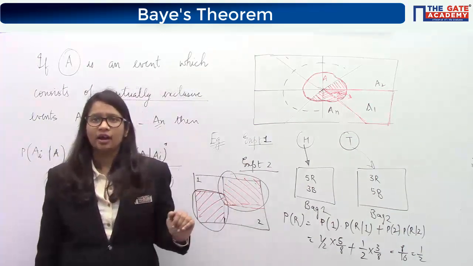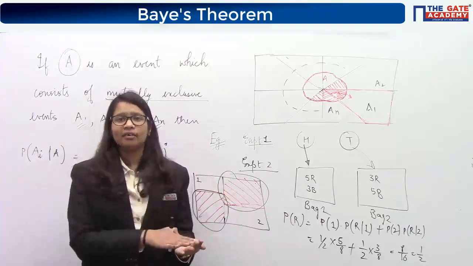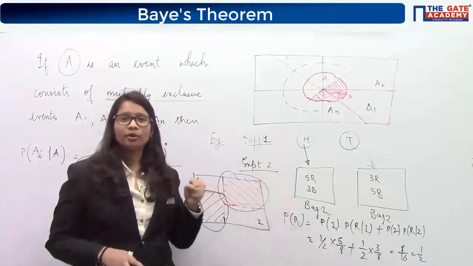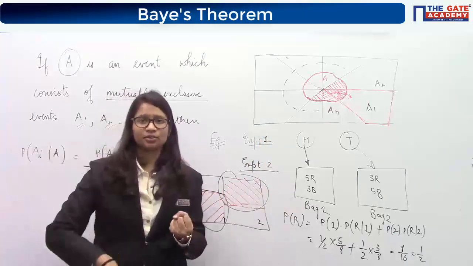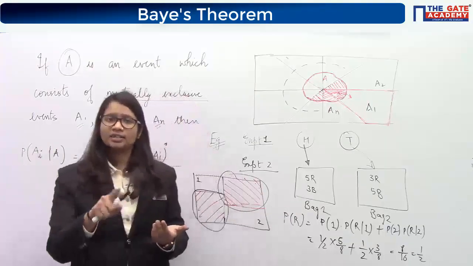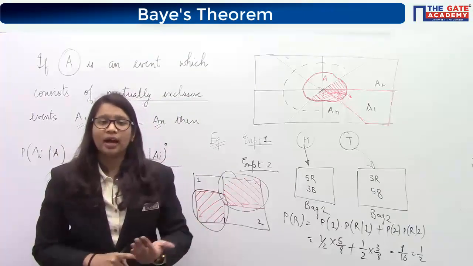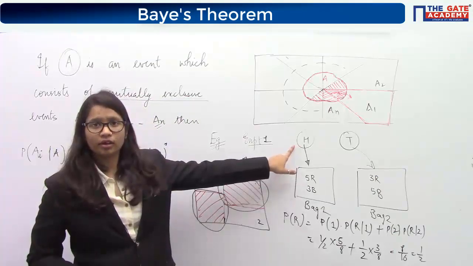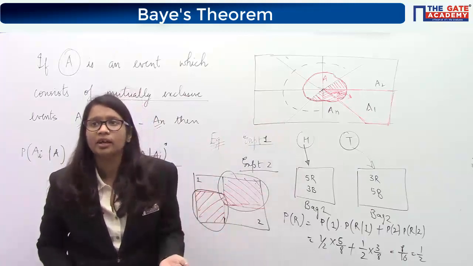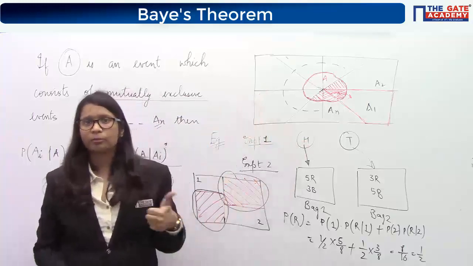student joins in right now, then what will he see? He will see just that I have a red ball in my hand. I was doing these experiments, and if I have taken out a red ball, and if the student just enters into the class right now, then what will he see? That I have a red ball. Now if he asks the question, okay, you got a red ball, but what is the probability that head occurred? Are you able to understand? We know that a red ball has been taken out, but what is the probability that head was the reason that red ball occurred? Then we can use the Bayes theorem.